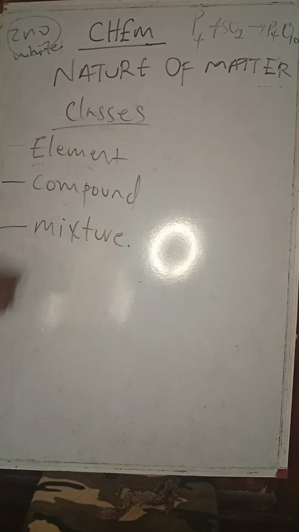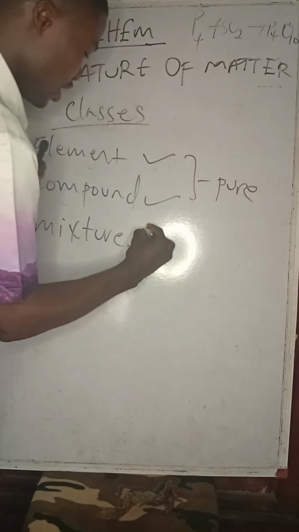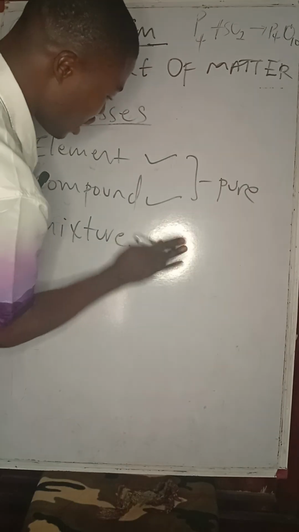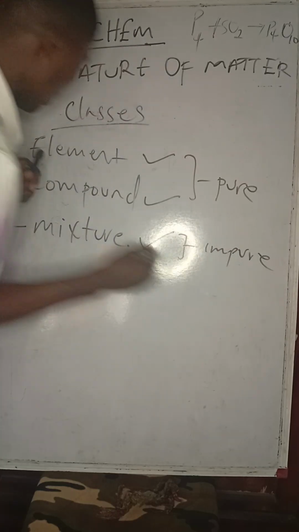Element, compound, and mixture. Please take note: this is pure. Then the mixture is totally impure. So let me quickly define them and give you an example.